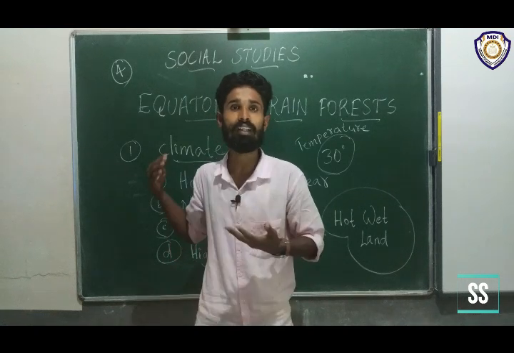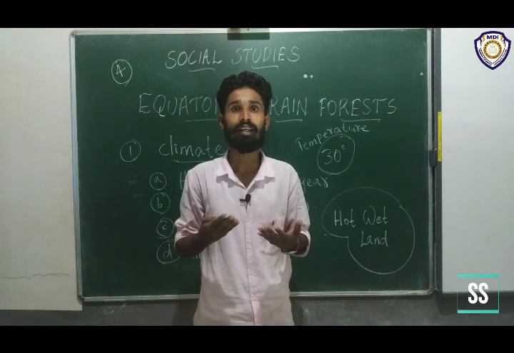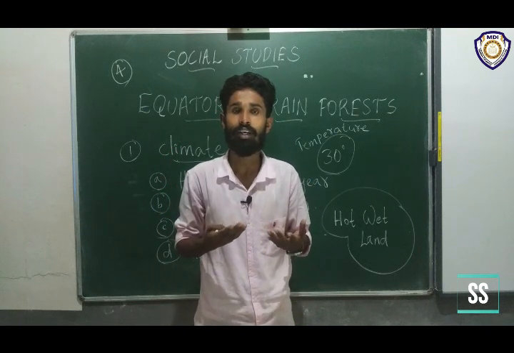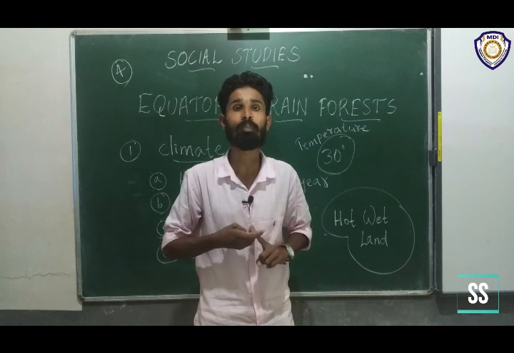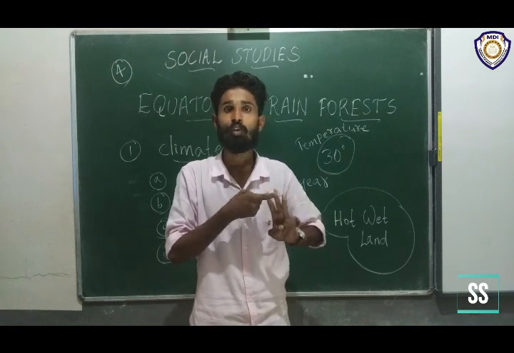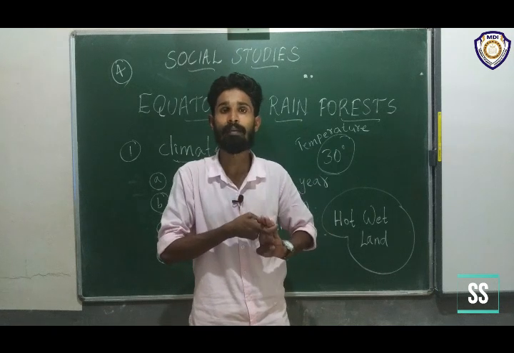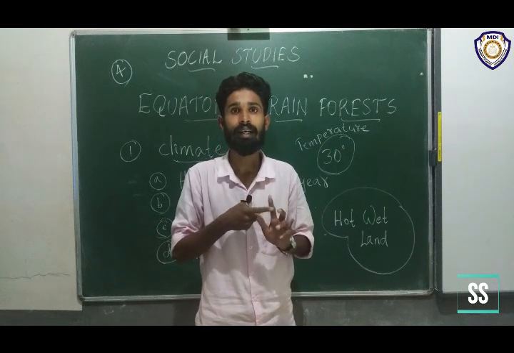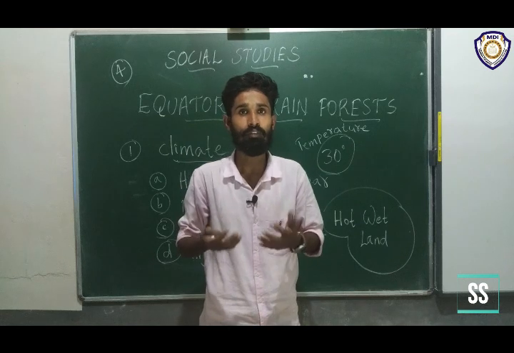The areas where the equatorial rainforest is found. First one is South America in the Amazon basin. Second one is Africa in the Congo basin. Third one is Australia, and the fourth one is Southeast Asia, Indonesia and Malaysia. Okay, all of you learn it by heart.